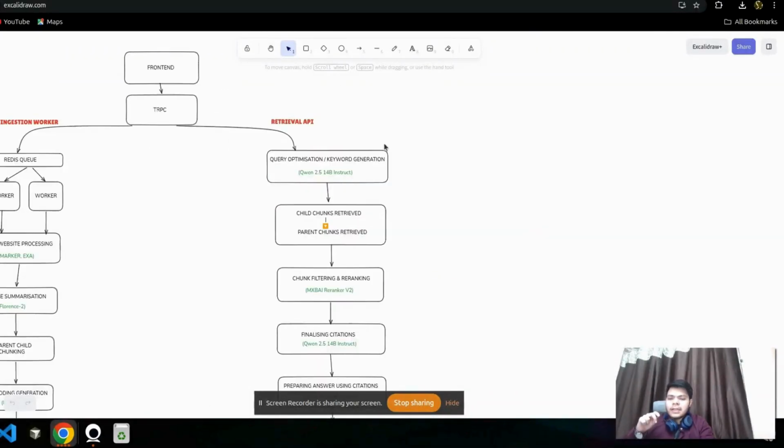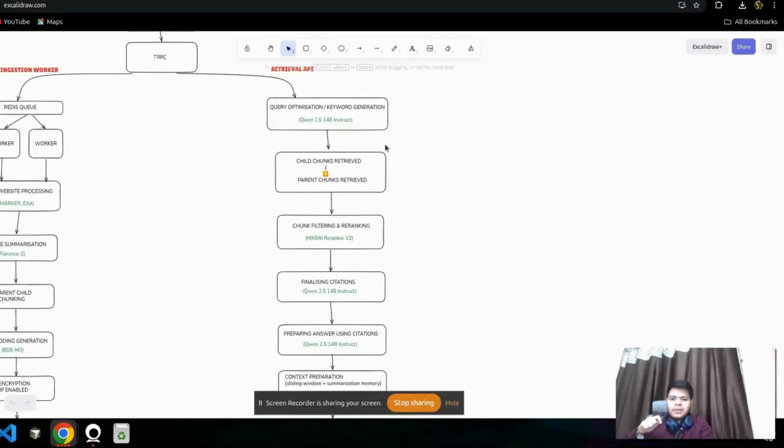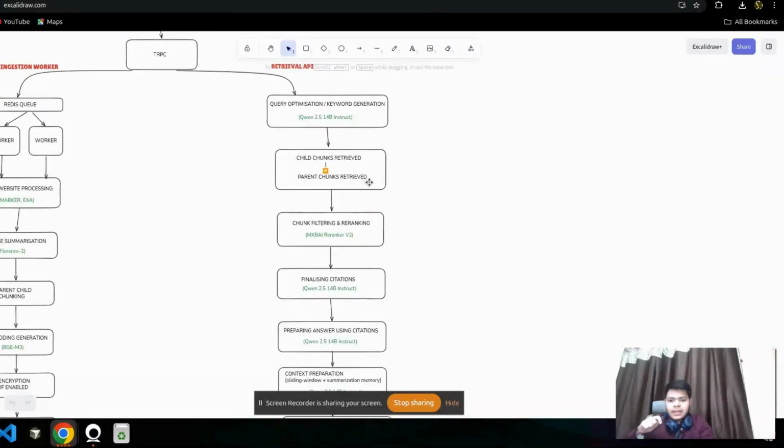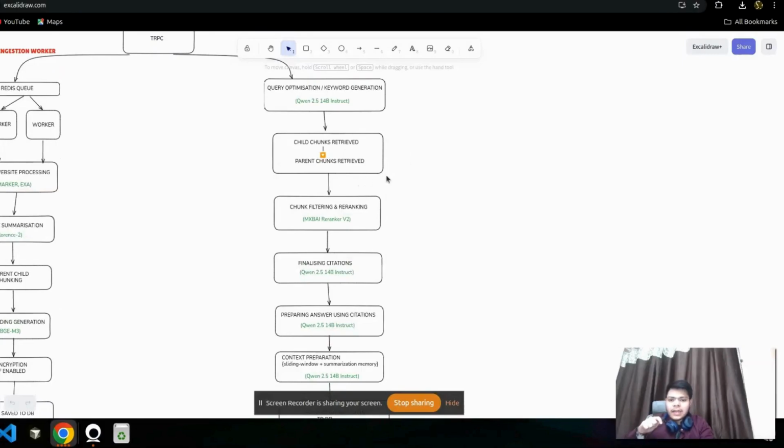Okay, so let's move on to the retrieval part. What you do is you ask a question to the front end, it sends the question to the TRPC, then a retrieval API pipeline is executed. What happens first is we take your question and optimize it for vector search and keyword search. Then the child chunks are retrieved, and then the parent chunks are retrieved according to the child chunks.